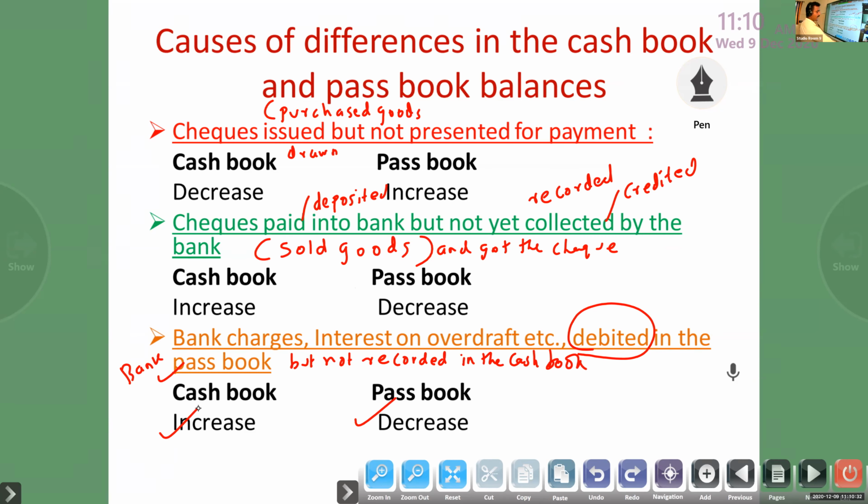If you want an example, the same example, 10,000. They charged the bank charges 500. We didn't record it in the cash book, because we didn't get any information from the bank. Cash book increase, passbook decrease.